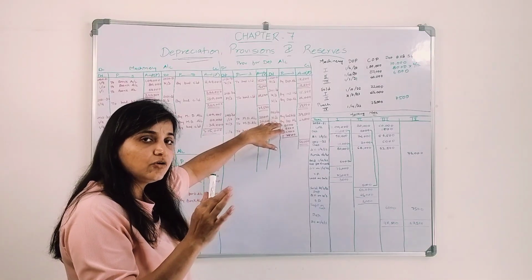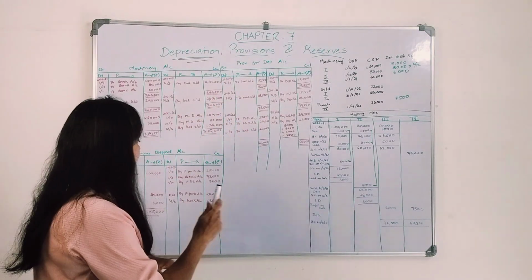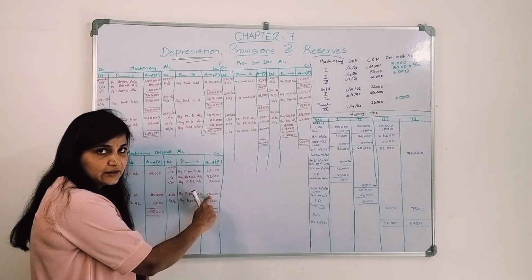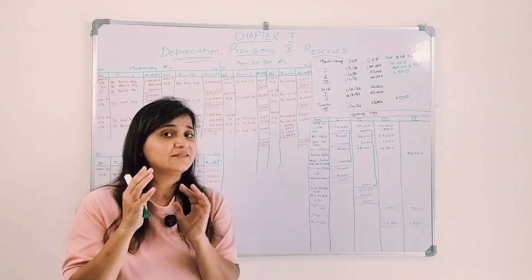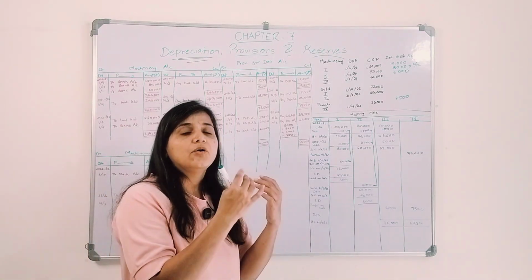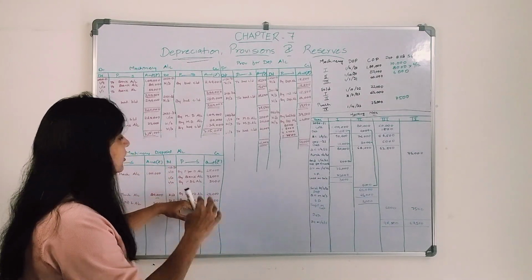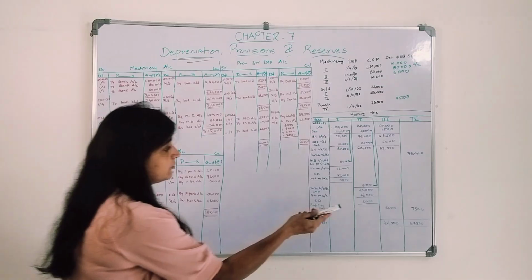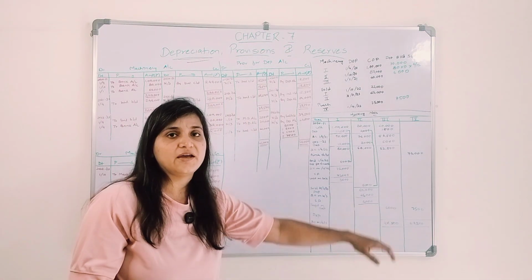So now I need to close it. What entry I'll pass? Provision for depreciation account debit to machinery disposal account 20,000. Okay, and now I am selling that machinery for rupees 65,000. So what will be the entry? I get money, bank account debit to machinery disposal account 65,000. Now the machinery's value was 60,000. I got 65,000. 5,000 is what?